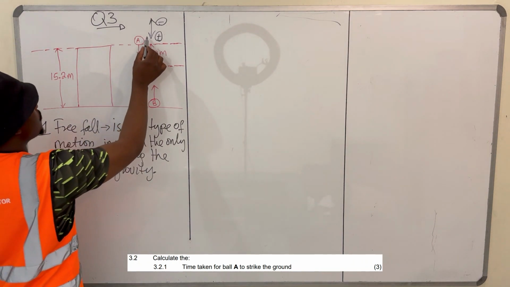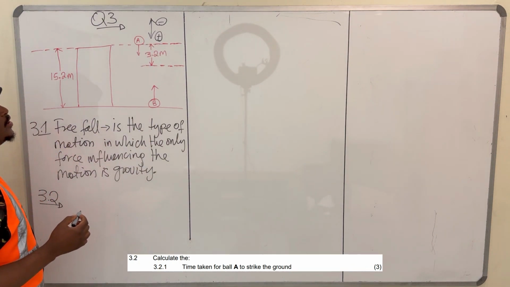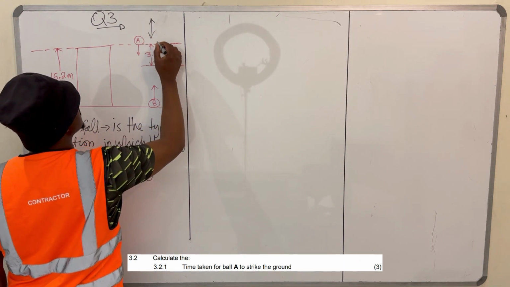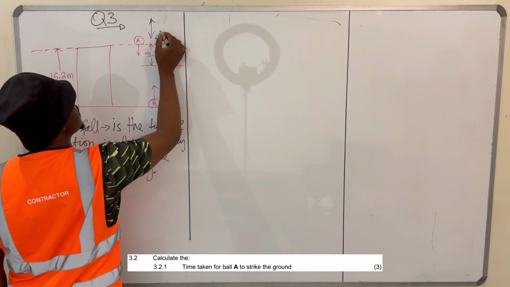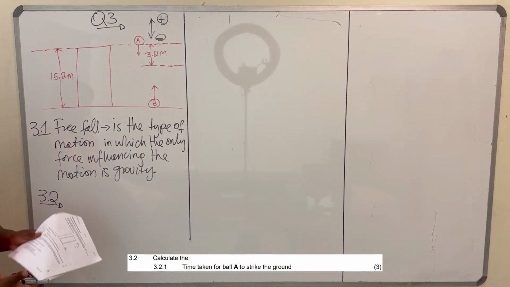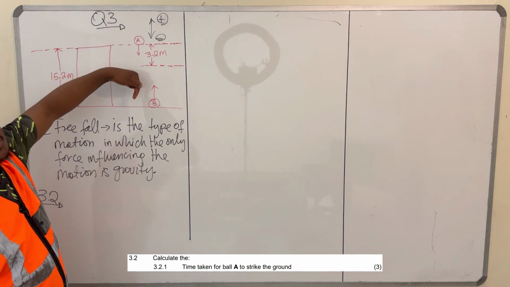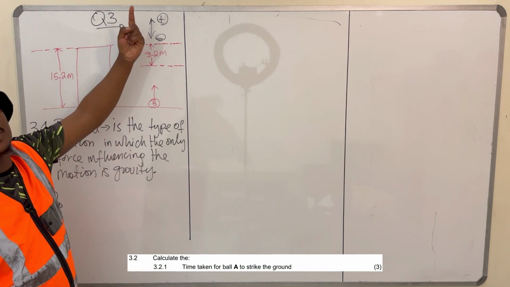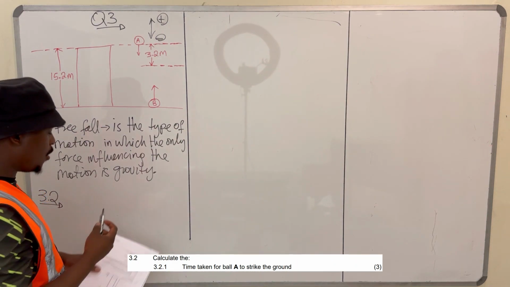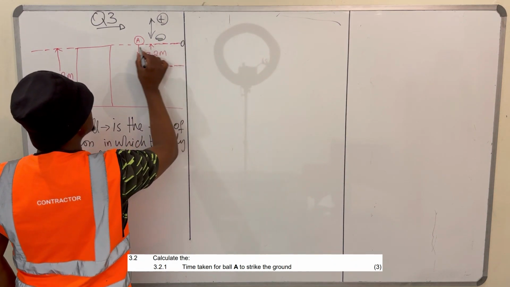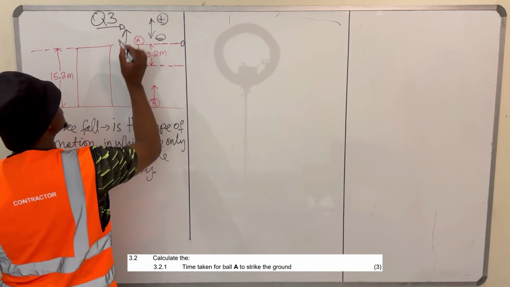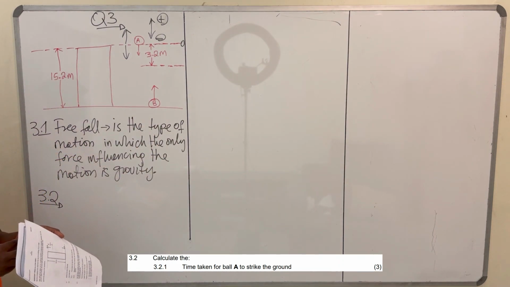Actually, no, let me keep it the standard way, the way that I like it most. The downward motion is negative and the upward motion is positive. That's how I'm going to do it, which means my downward velocity will be negative and my upward velocity is positive. The point where my ball is starting, I take as a zero reference. So all displacements below are negative and all displacements above are positive.